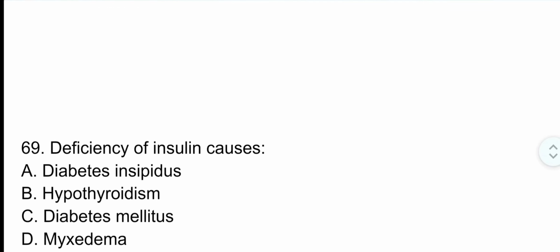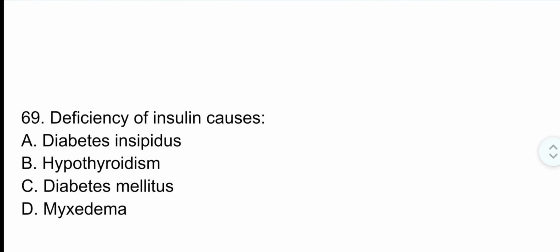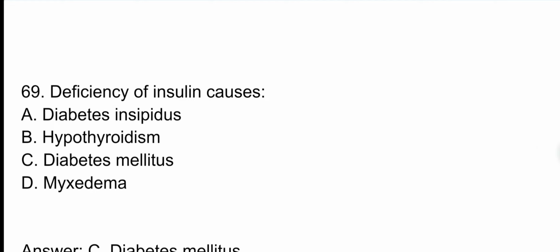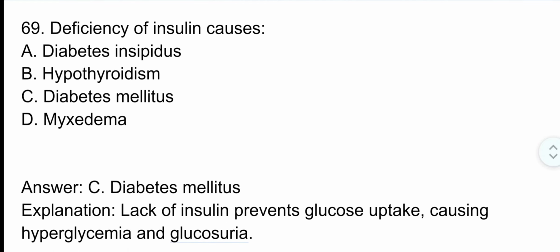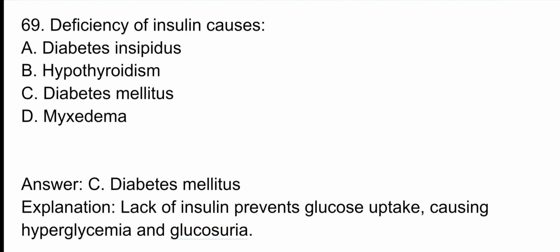Question number 69. Deficiency of insulin causes. Correct option is option C. Diabetes mellitus. Lack of insulin prevents glucose uptake, causing hyperglycemia and glucosuria.